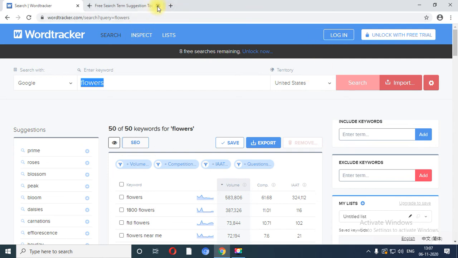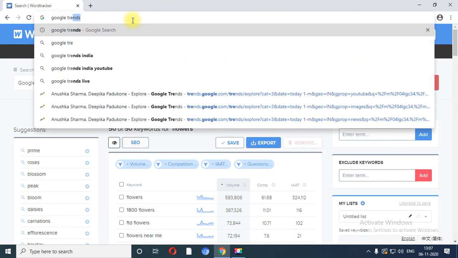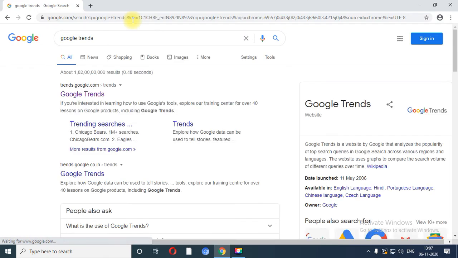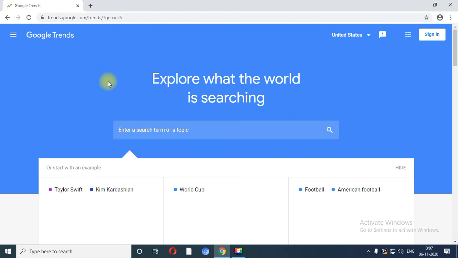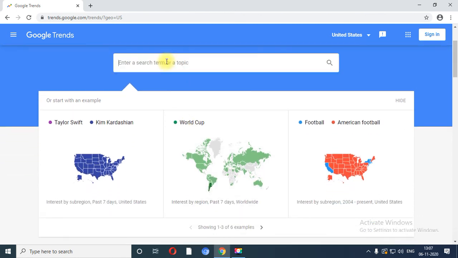Let me take Google Trends over here. You just need to type Google Trends over here and click on Google Trends. Generally, Google Trends is used to find the trends based on a particular topic. For example, right now I am going to perform searches based on a particular topic.